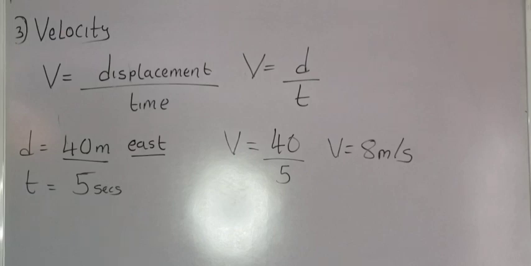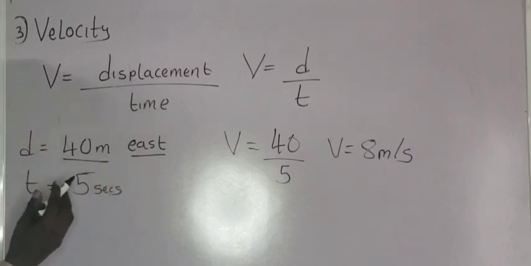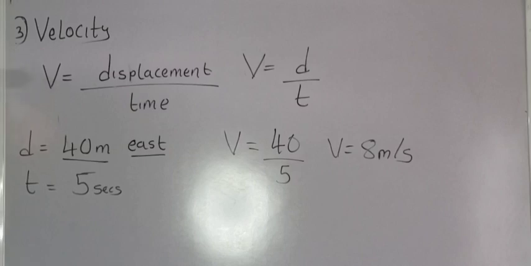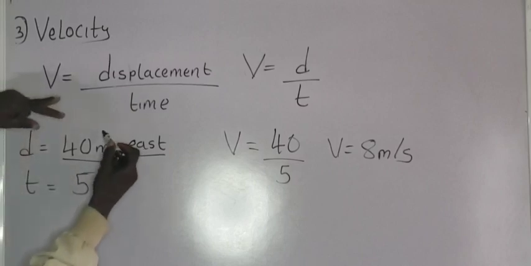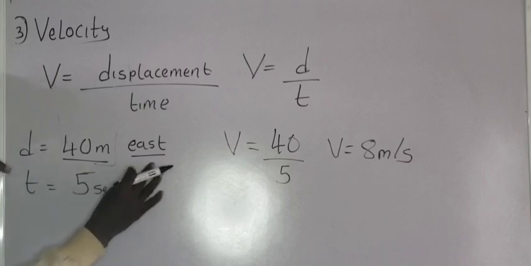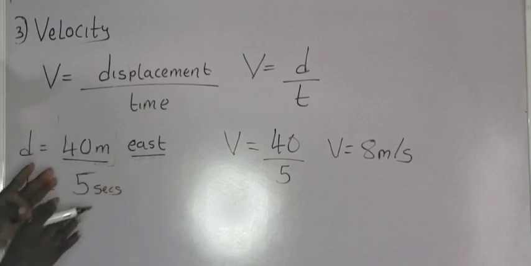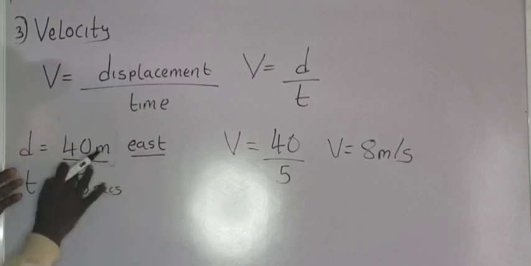So speed can only be positive, while velocity can be negative or positive. This implies that when speed has direction, it becomes velocity. When direction is removed from velocity, it becomes what? Speed. You understand? For example, please, I want you to pay attention. Speed is what? Distance over time. And distance does not have what? Direction. Are you getting it? So 40 meters is what? Distance. But immediately they say 40 meters east, that means that we have already had direction. So this becomes what? Displacement.